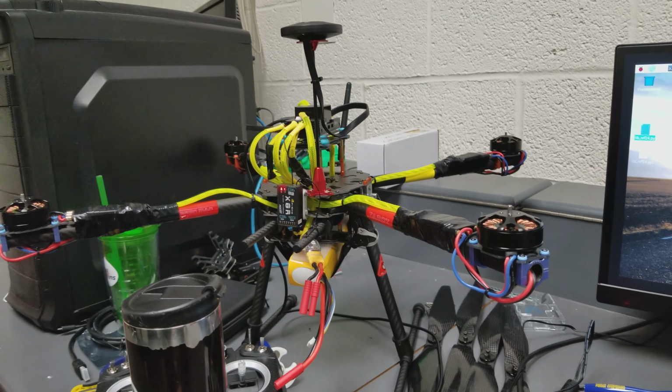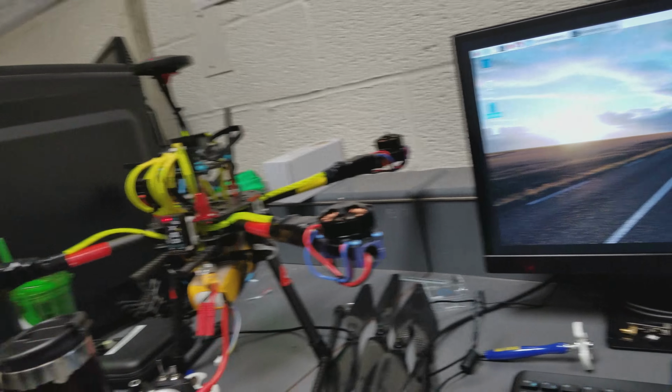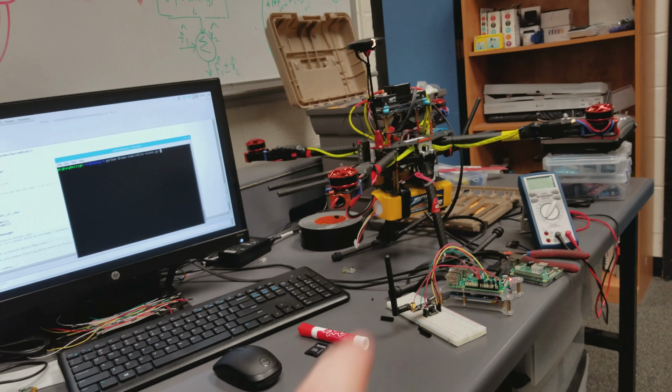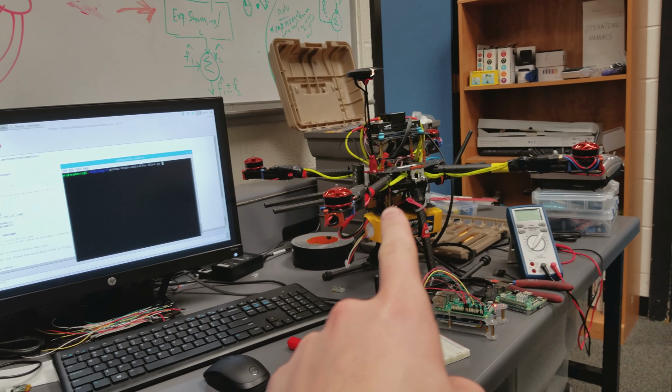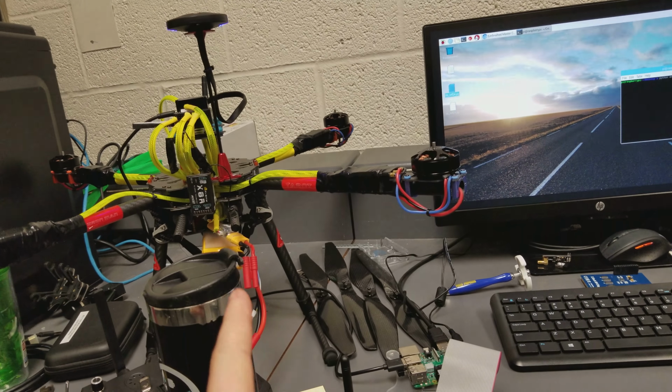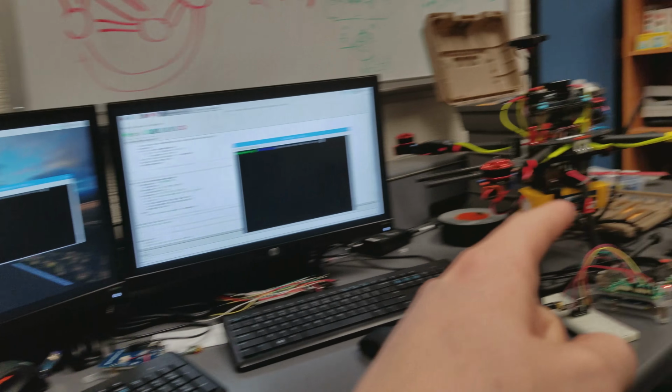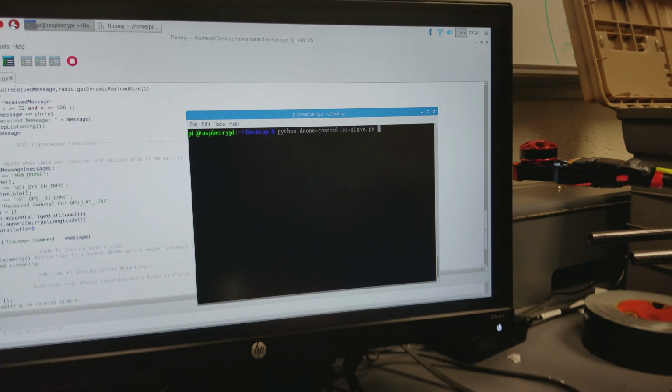This is our configured master drone. So this guy is going to start off sending a command. In this case, he's saying, hey, give me your GPS coordinates, and then once I receive your GPS coordinates, I'm gonna tell you to arm yourself. So let's see what happens.